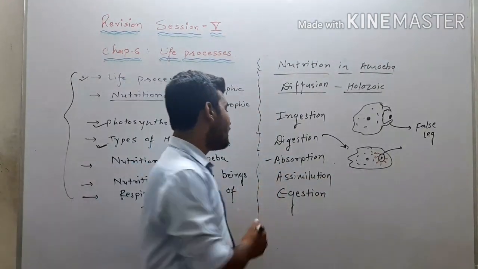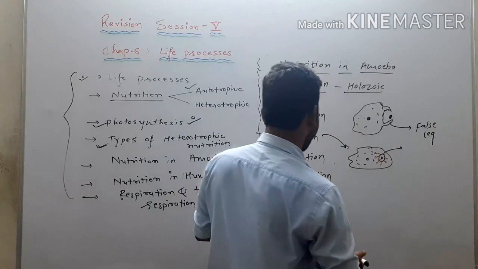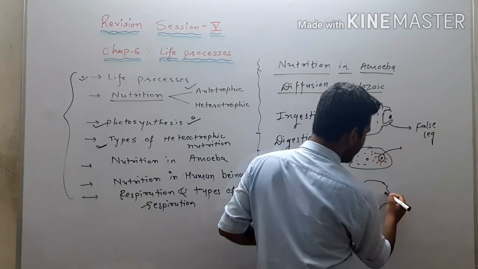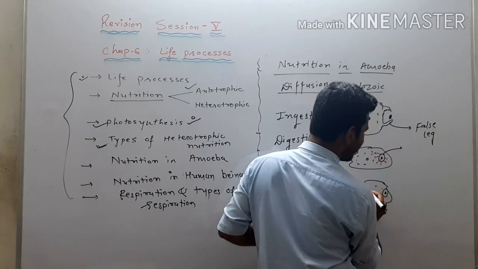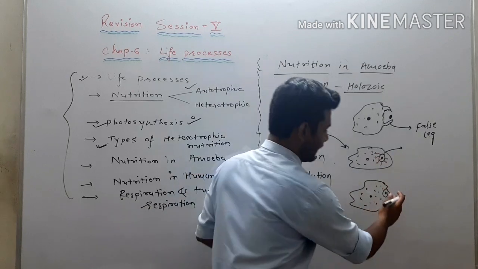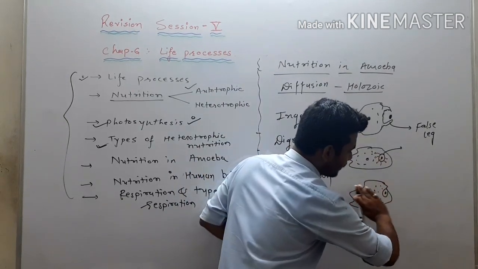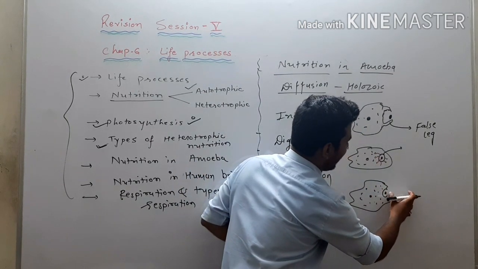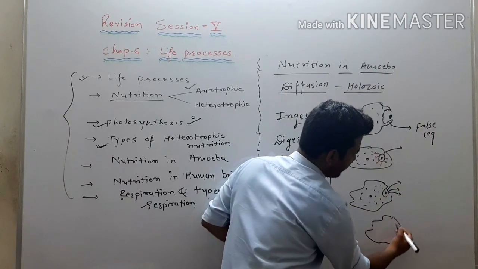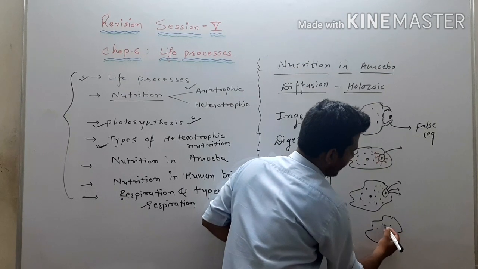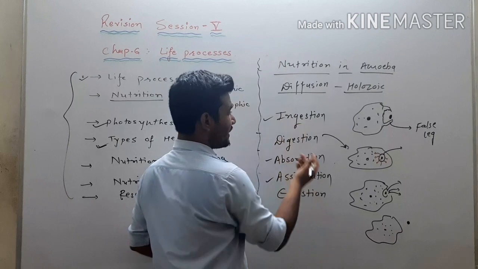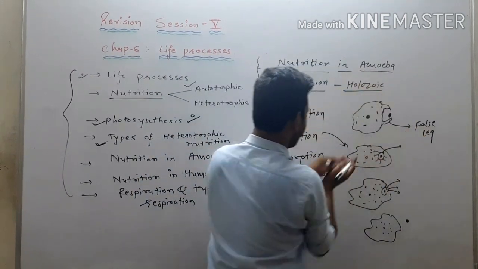And at last, in that amoeba, the unnecessary, harmful waste in the vacuole will diffuse towards its edge and be thrown out from the amoeba, right, outside.